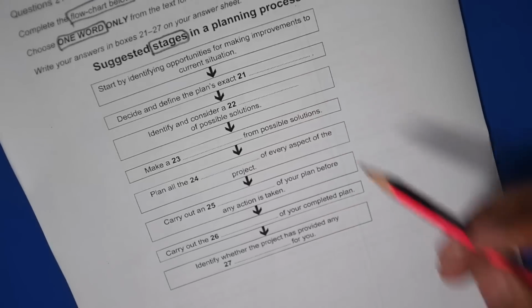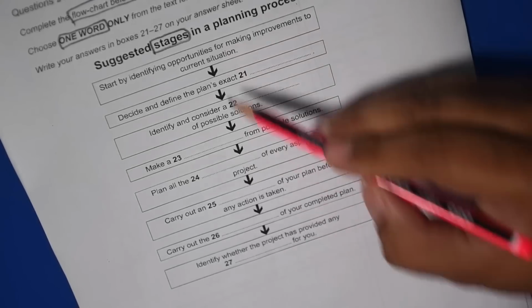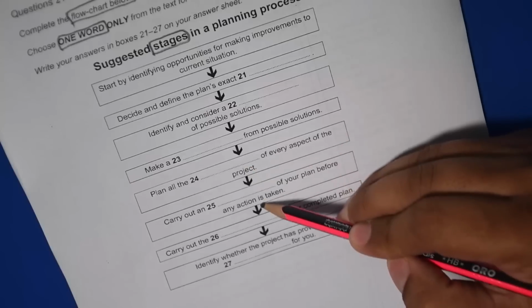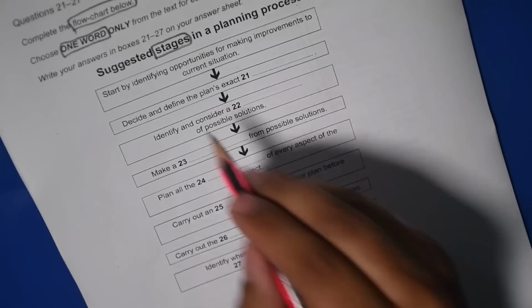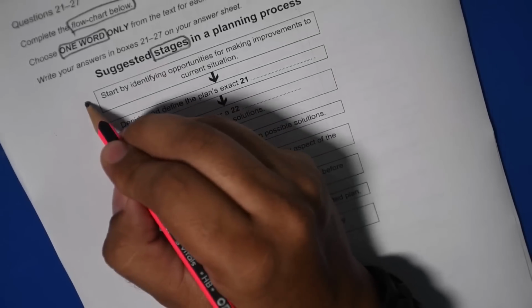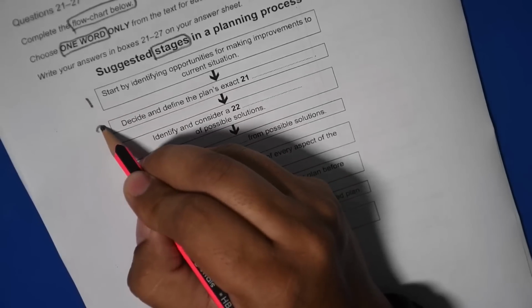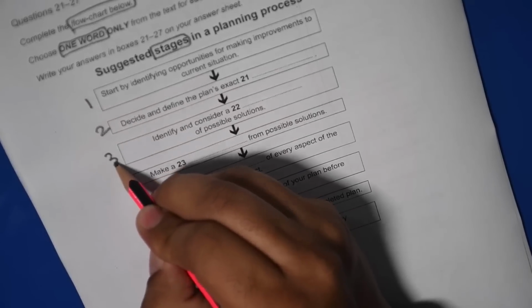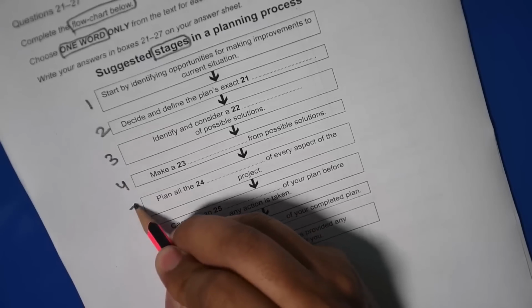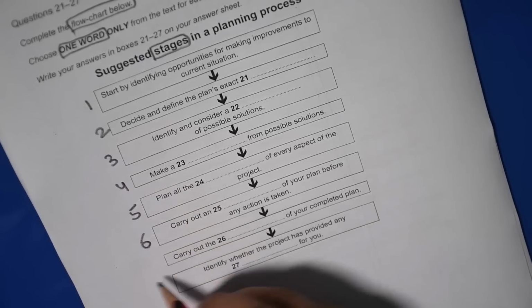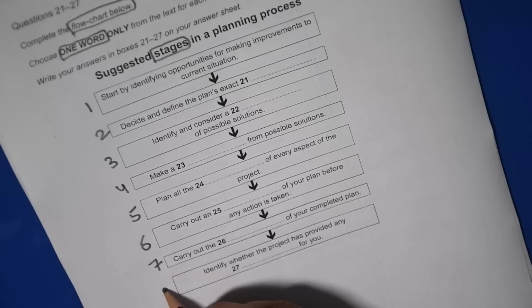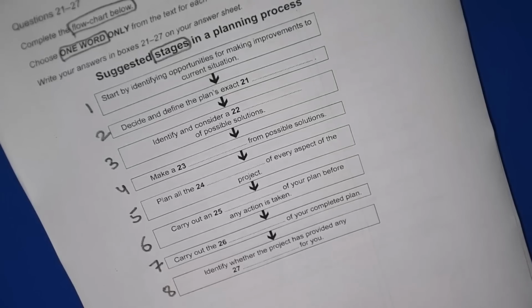So you can do one thing. Now by the way, whenever there is a flowchart, there are arrows, okay? So arrows are like this, and these are the stages. Stage 1, stage 2, stage 3, stage 4, stage 5, stage 6, stage 7 and stage 8.